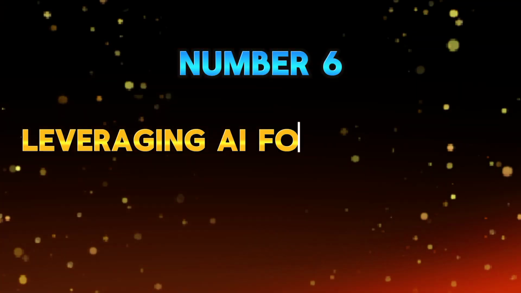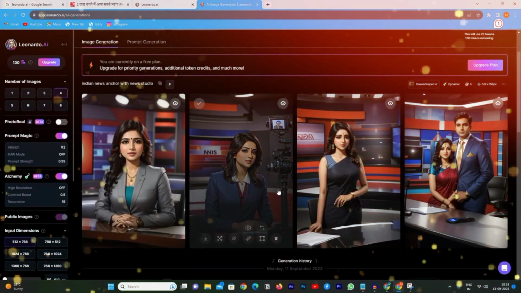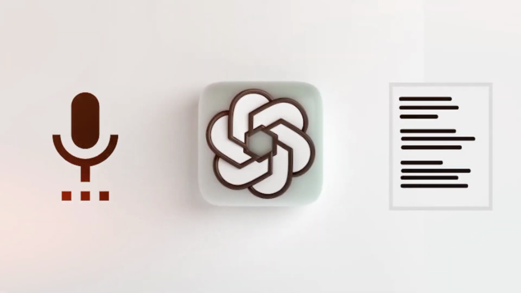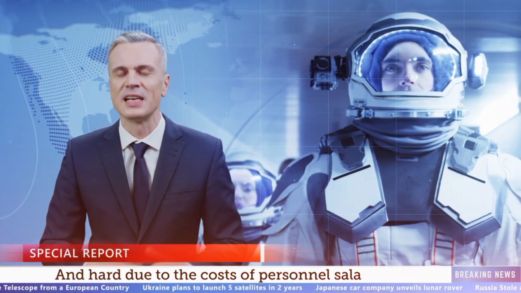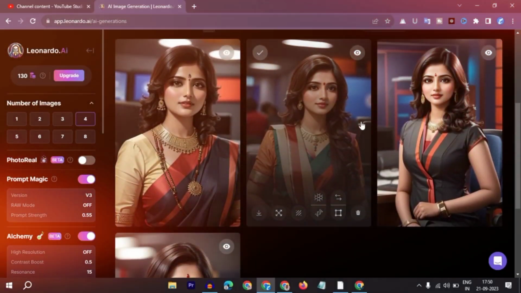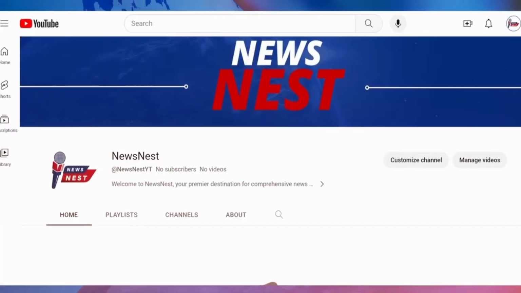Number 6. Leveraging AI for real-time reporting and analysis. In today's fast-paced news environment, real-time reporting and analysis are essential for staying ahead of the curve and delivering breaking news to your audience as it happens. AI technologies can analyze vast amounts of data from various sources in real time, enabling you to identify emerging trends, monitor social media conversations, and provide timely updates to your audience. By leveraging AI for real-time reporting and analysis, you can maintain a competitive edge and establish your AI news channel as a trusted source of timely information.